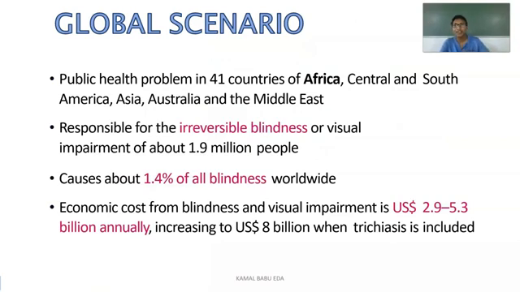Coming to the global scenario, trachoma is a global health problem present across 41 countries of Africa, Central and South America, Asia, Australia and the Middle East, and it is responsible for irreversible blindness or visual impairment in about 1.9 million people. About 1.4% of all blindness occurs due to trachoma, and the economic cost from blindness and visual impairment is about $2.9 to $5.3 million annually,